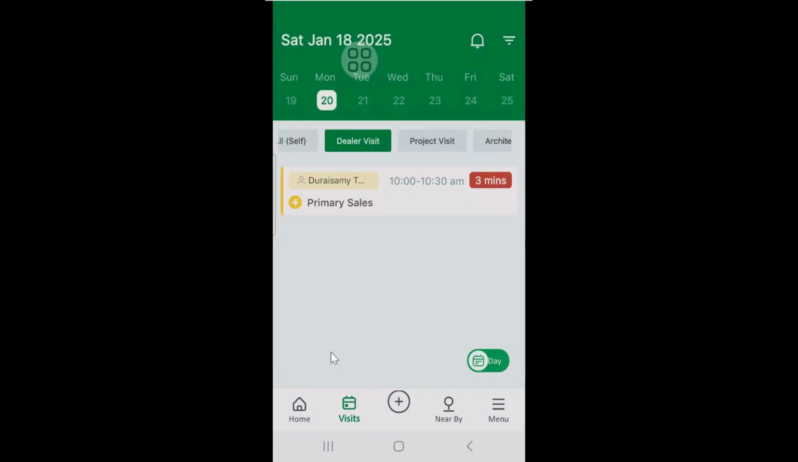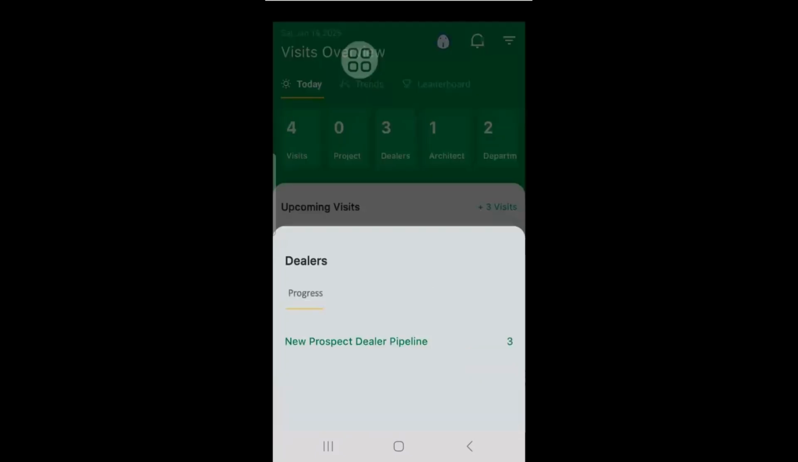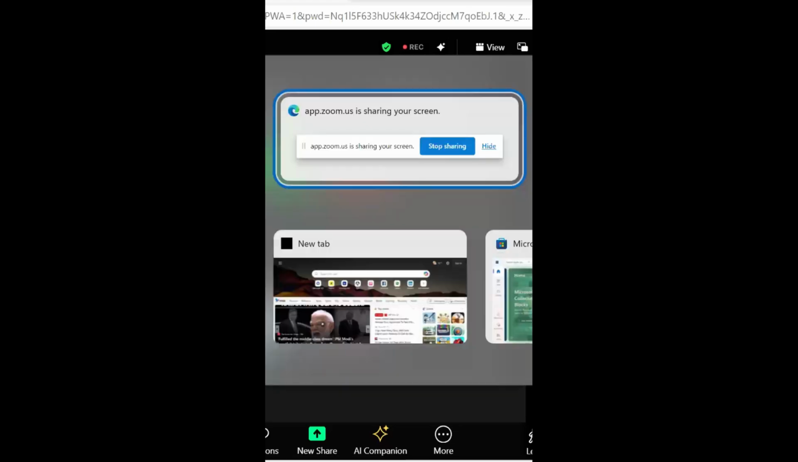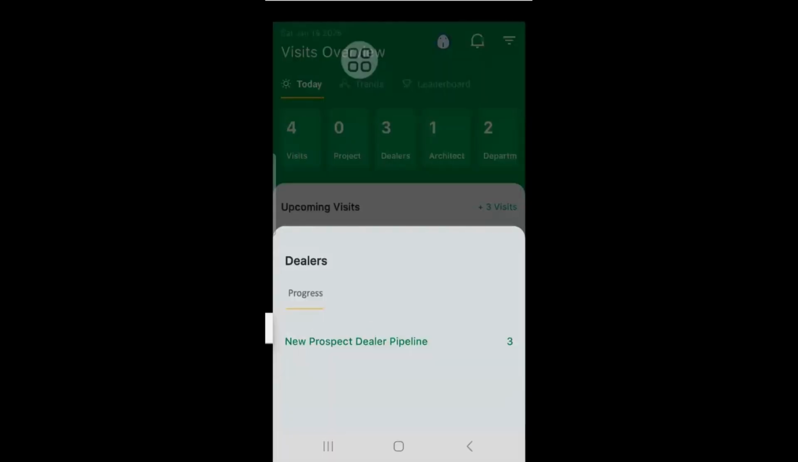The screen got hanged. Is my screen viewable now, or is it still the same? Now okay. Maybe possibly your internet is a little slow, so that's why the loading is taking time. So what I'll do, I'll stop my video because that will also consume bandwidth. So I have stopped my video. I hope my screen is viewable now.